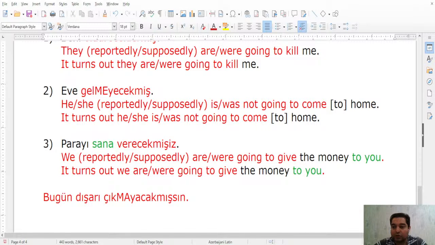Söylememiş. Söylememiş is reportedly didn't say, yes. But if, for example, your sibling would oppose you and say hayır, öyle bir şey söylememiş, then it will be possible, yes. But it is just the negative of the reported past tense, okay? Söylemiş, söylememiş. Söyledi, söylemedi. Two types of the past tense in Turkish, right?